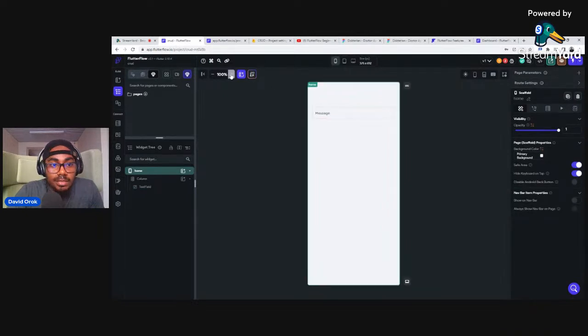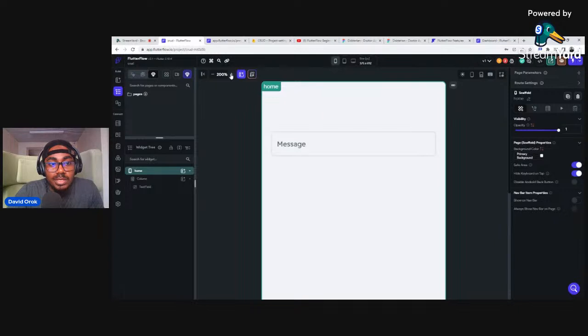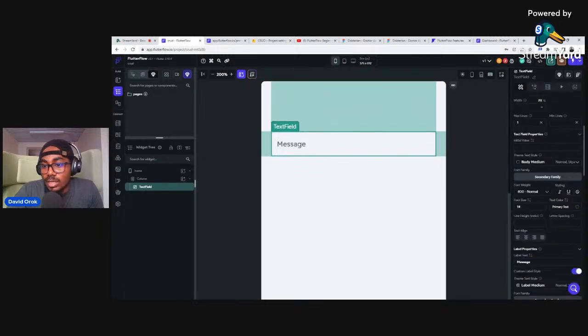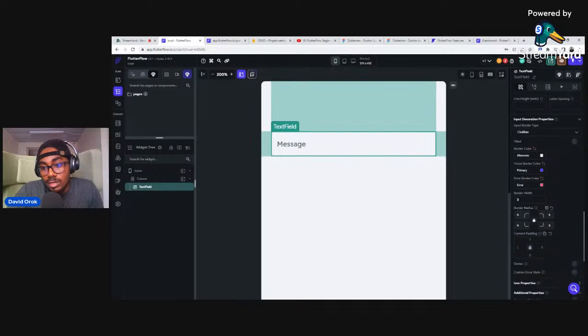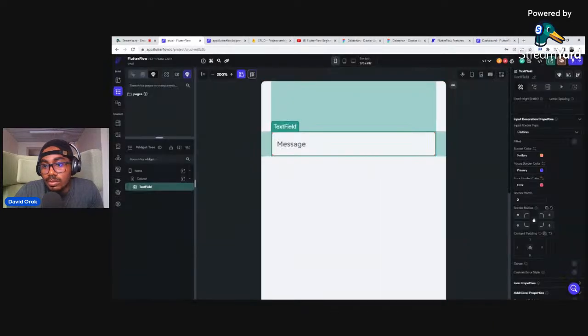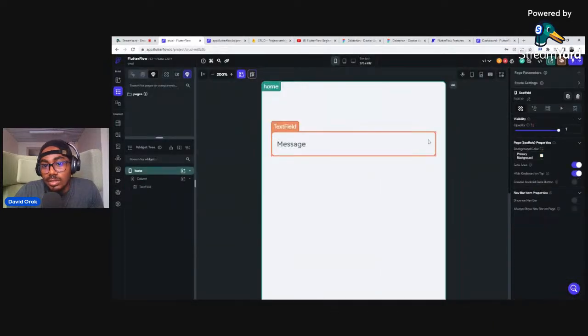So guys, permit me. I just want you to be able to see this properly. So this is it. I'm zooming it really in. Good. So now we have the text field here like this. What I need to quickly do, I've already done that actually. I've added an outline. It has a border color. You can change these to anything. I just changed it to this particular color.